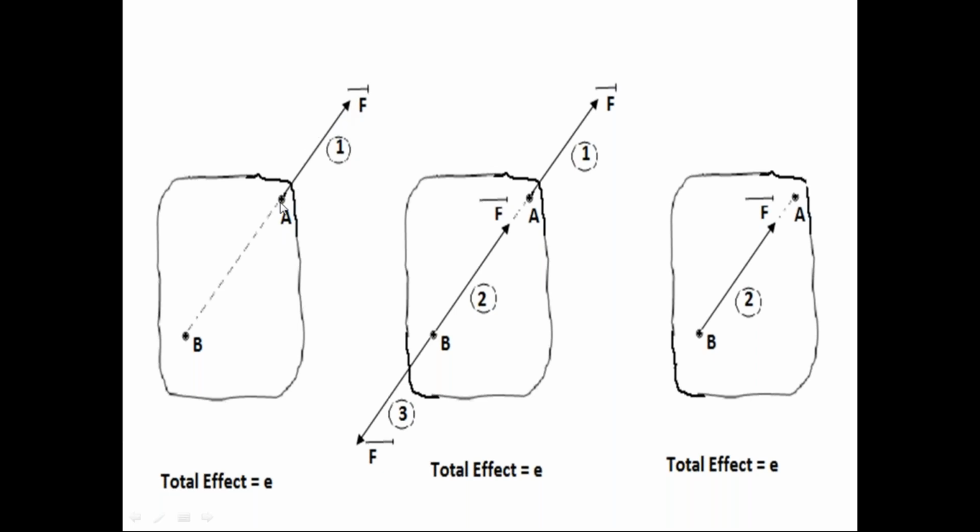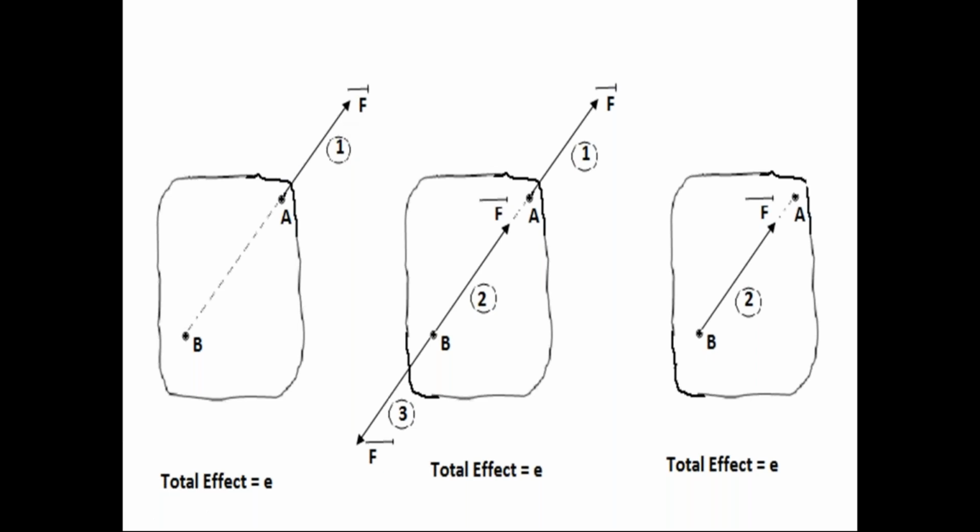Where is the point of application? A. A is the point of application of that force. This is the line of action of force F bar. Check this first diagram. Extend that line of action backward. Take the point B in the rigid body on the line of action of force F bar. So everyone, please look at this first diagram. The rigid body is subjected to only one force, not the force system.